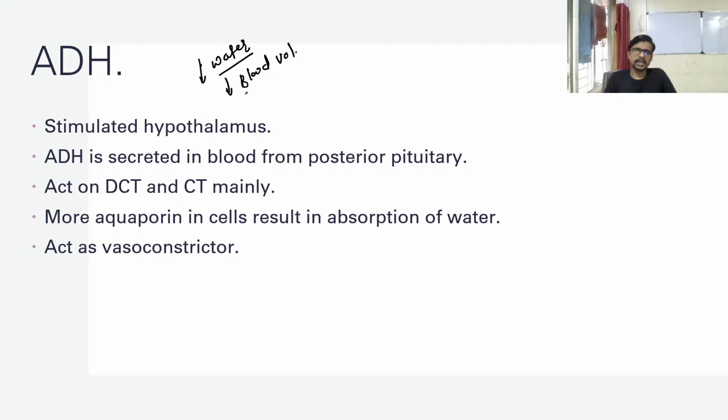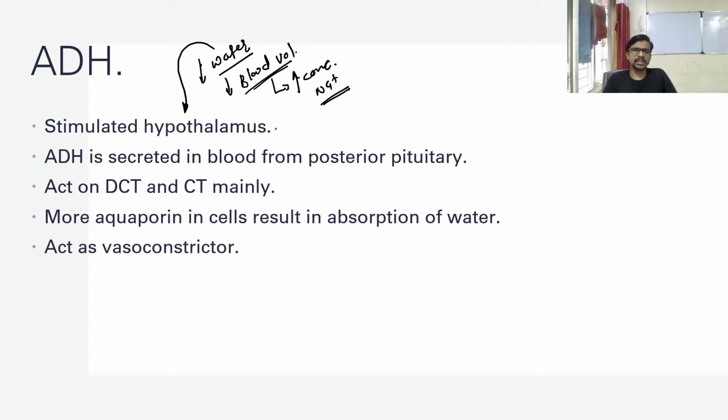Because of the low water in your blood, there is a high concentration of solute, mostly sodium. This is necessary to understand the concentration of blood, not for us but for the hypothalamus. The hypothalamus can measure the water, blood volume, and concentration of sodium.